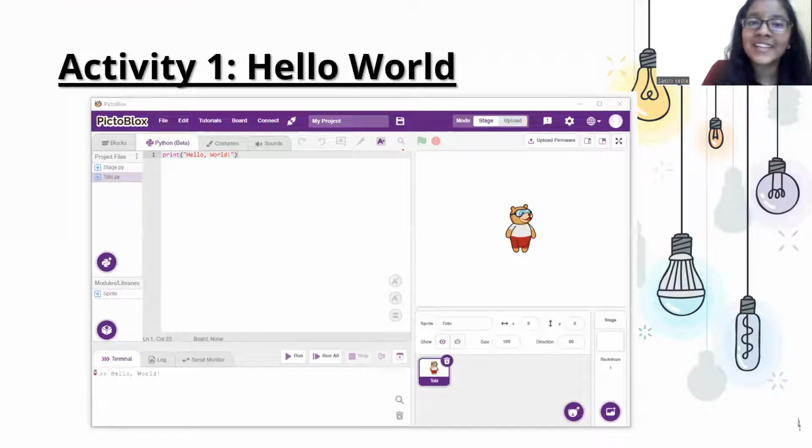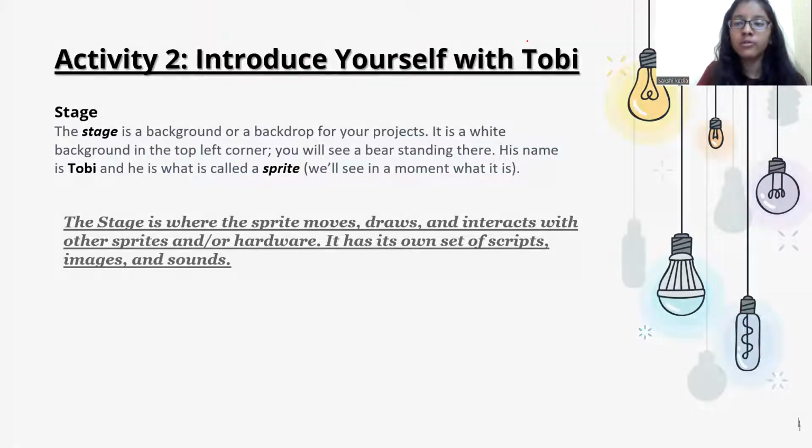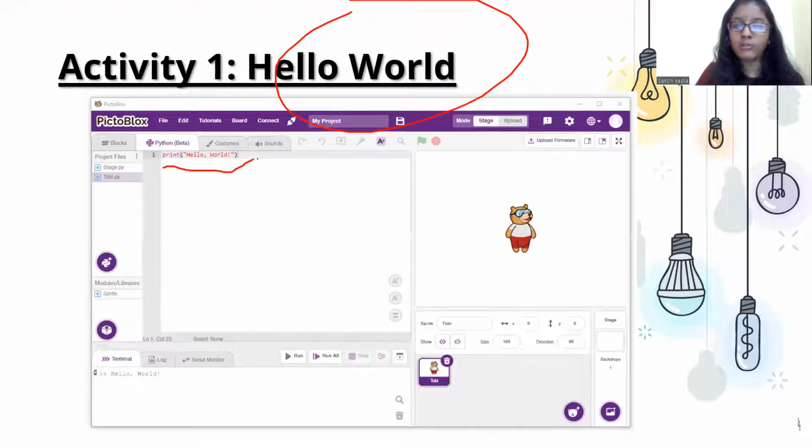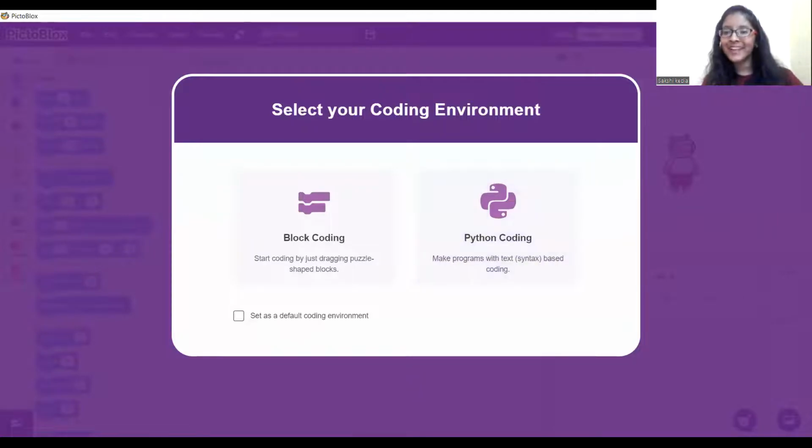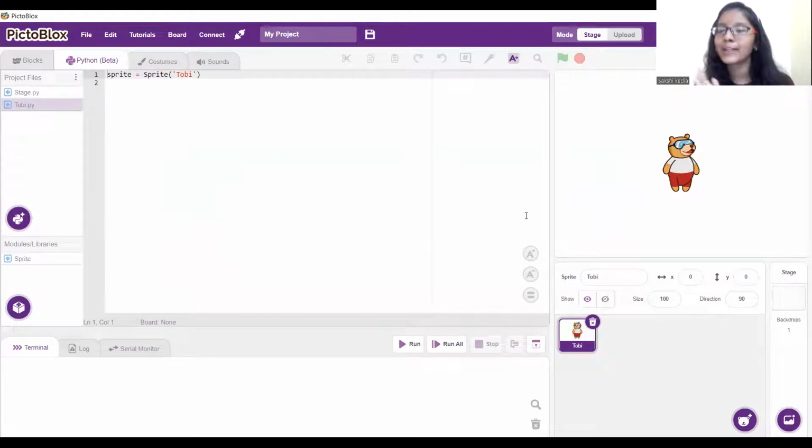So your activity one is to do Hello World. I'm going to tell you how to do the Hello World. So let us go to PictoBlox and do the activity, right? Just let me give some time to open PictoBlox. Just a minute. So yes, here we have opened the Python interface, and the same interface you got, right? Here we are just going to perform the activity.